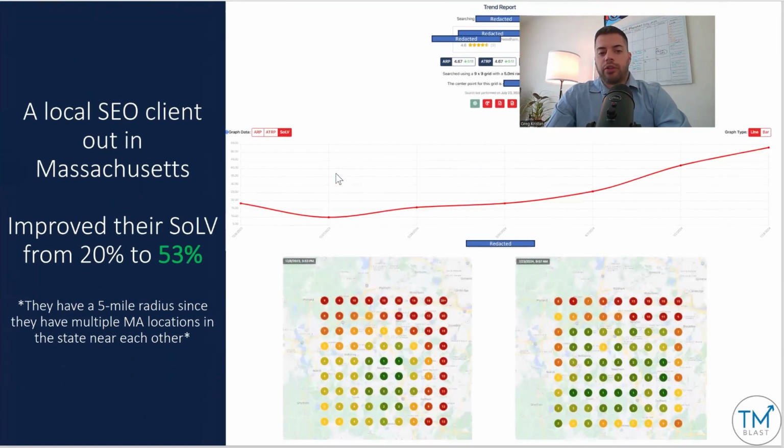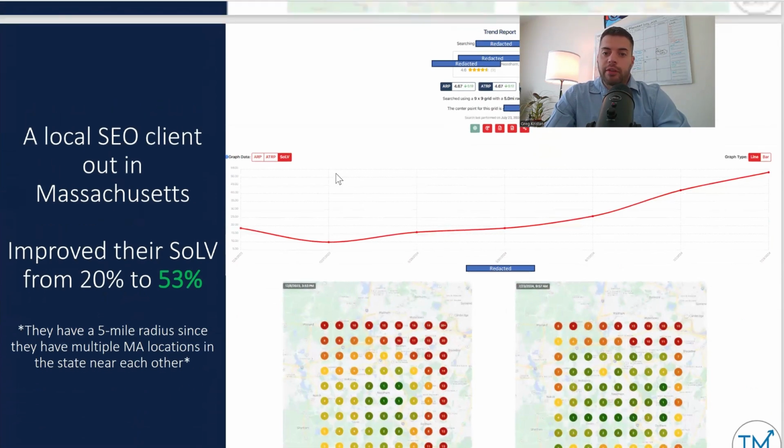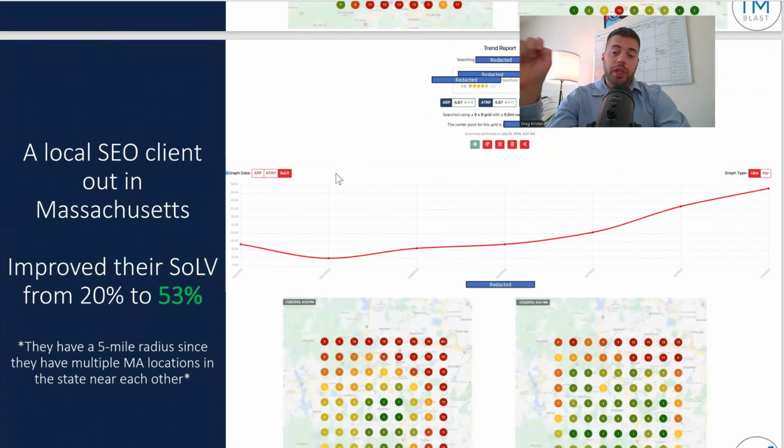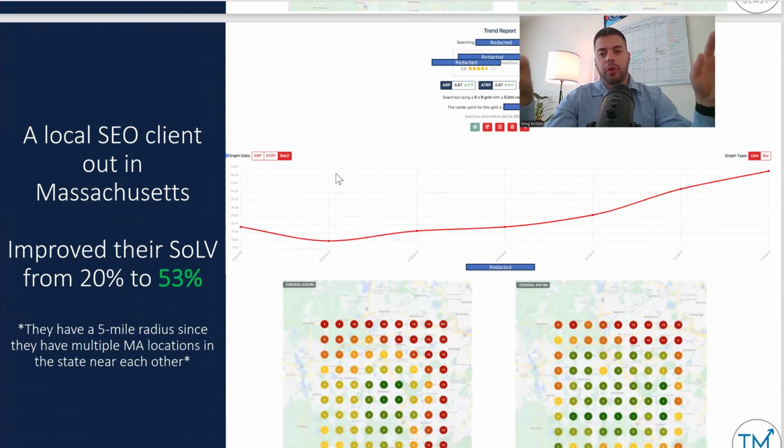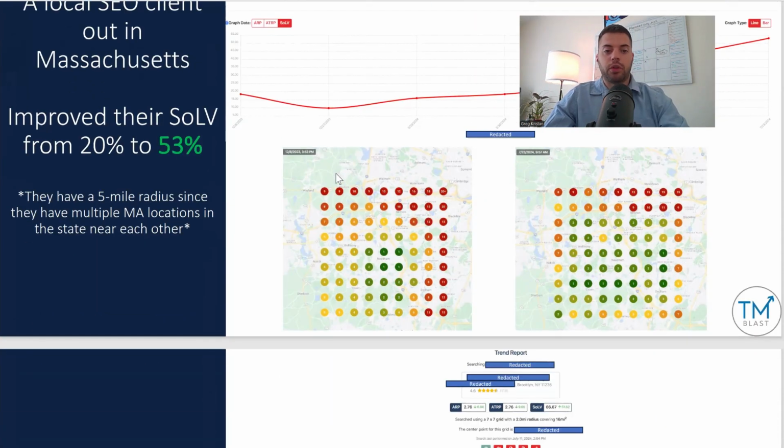This is a client out of Massachusetts, 20% to 53%. They have a 5-mile radius because they have multiple locations. So there's a lot of overlap. So I'm only just showing one, but they have multiple locations in Massachusetts. So when that happens, I have to be aware that there could be some cannibalization that takes place, which is why for this particular client, I have very specific radiuses. There's not too much overlap. So we're focusing on each area that we can get as many dots in position 1, 2, or 3.